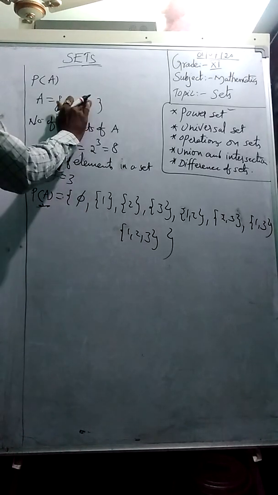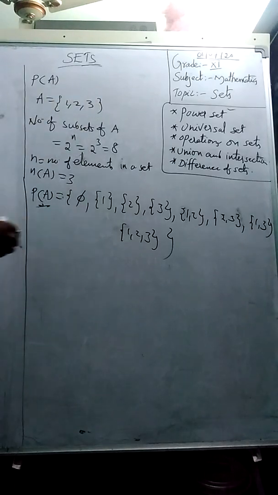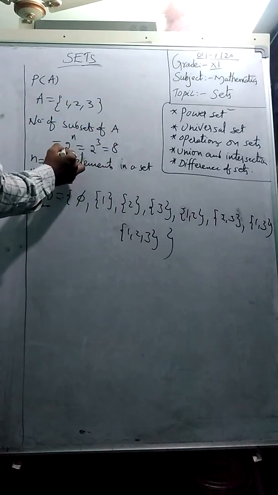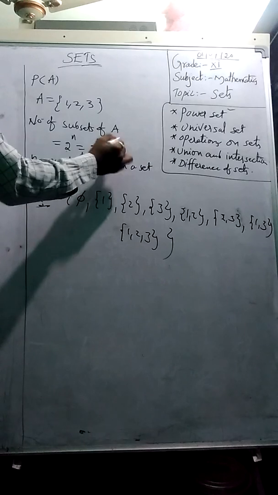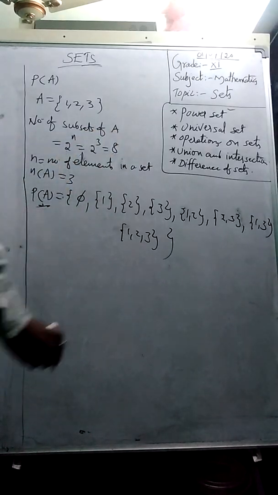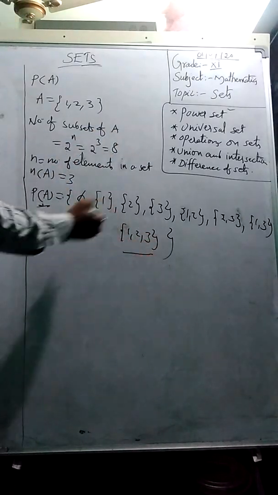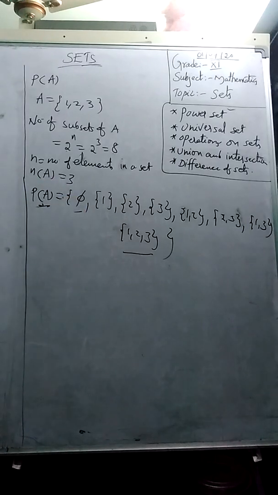So here the total number of elements in set A is 3. The number of subsets of the given set is given by the formula 2 power n, 2 power 3, so 8 are there. One thing to remember, students: any set is a subset of itself, and the null set is a subset of every set. So this is the way to find the number of all subsets of a given set.